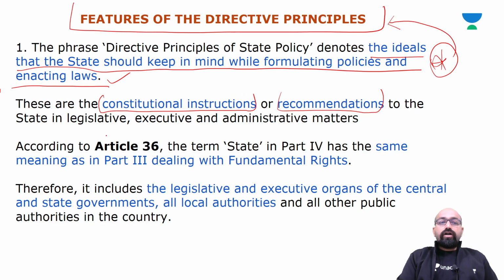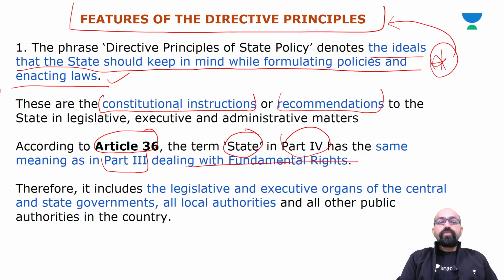Right. So, Article 36, the term state in Part 4 has the same meaning as in Part 3 dealing with the fundamental rights. So, here guys, remember the scope and definition or meaning of the state is the same as mentioned in Part 3 of the Constitution.